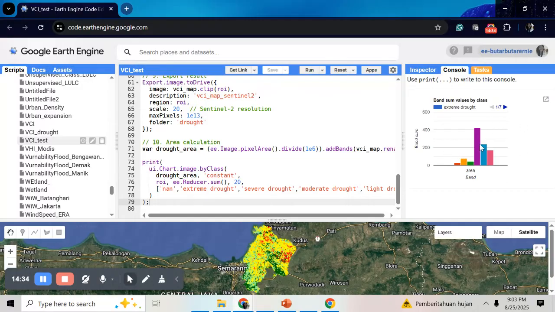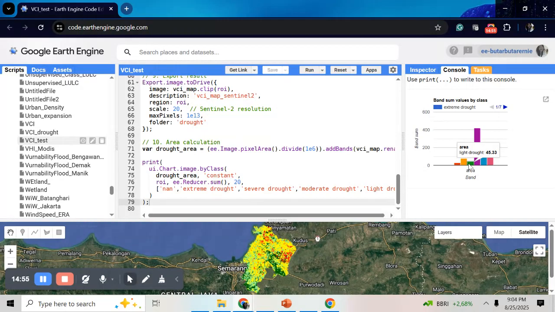Okay, now it's already showing to us: for no drought area, this is the mode value here, and this one is for no drought too, and this one is for light drought. It's showing green color.